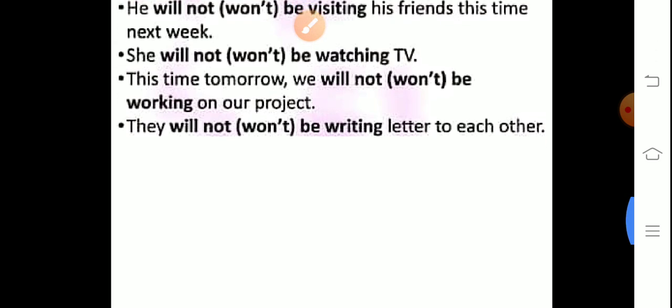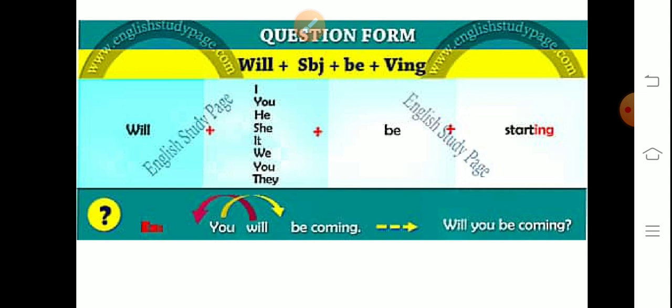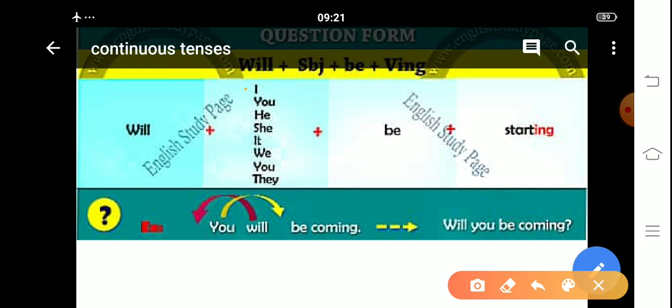Clear? So here is the last but not least, question form. You have to start the sentence with will, but will be should not be used together. After will you have to use the subject. After that be should be used.